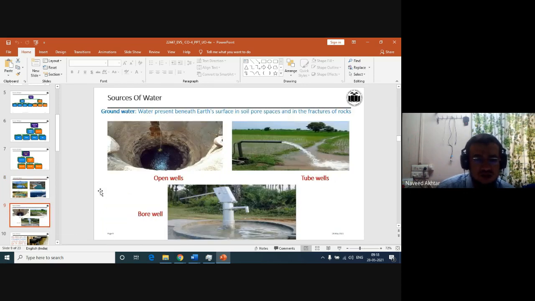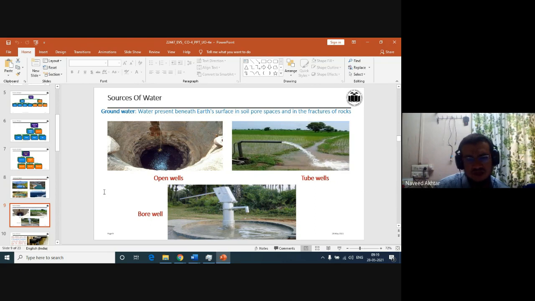Also, there is water present beneath the earth's surface, below the soil or in the soil pores, or in fractured rocks, or in an artesian well. All these waters are below the surface, and that water is termed groundwater.